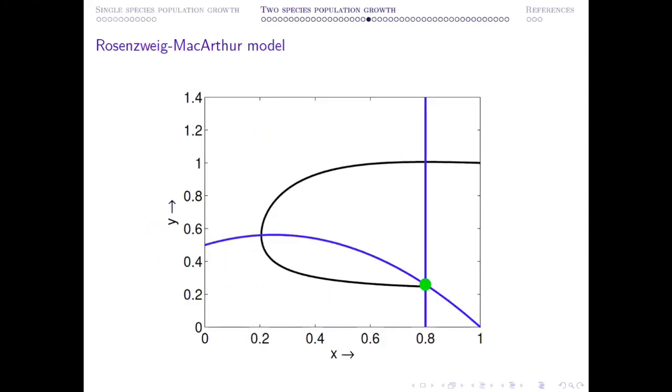Now, if you look at the numerical simulation, for a certain parameter value, when the non-trivial prey nullcline intersects the non-trivial predator nullcline at this point, it shows this kind of monotone convergence to the equilibrium point and it is stable.